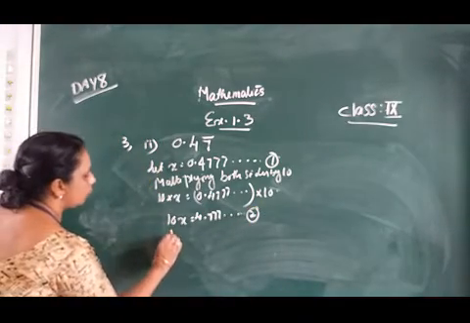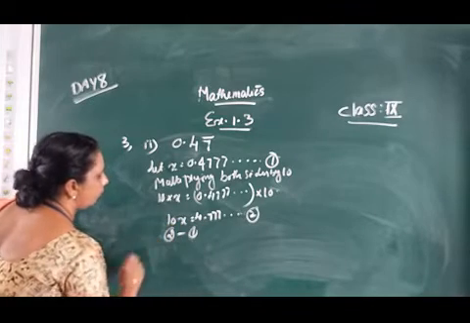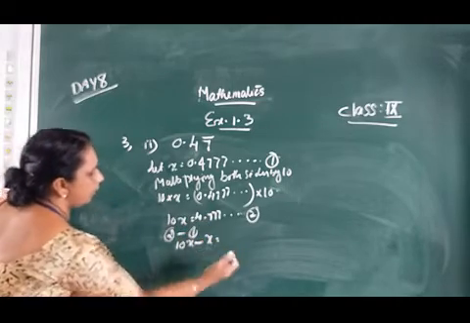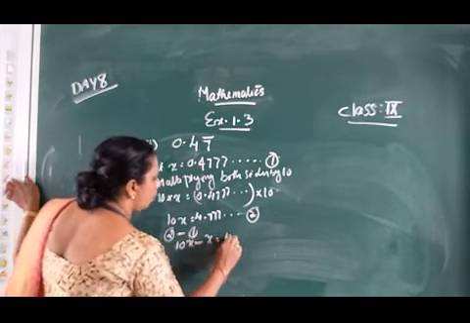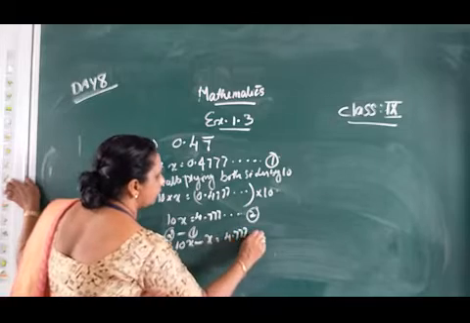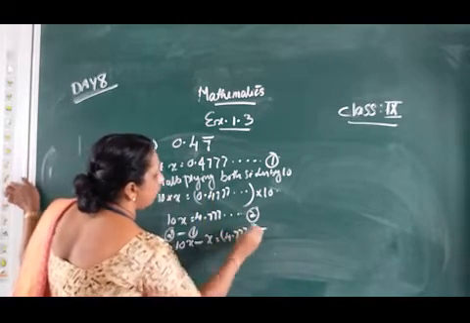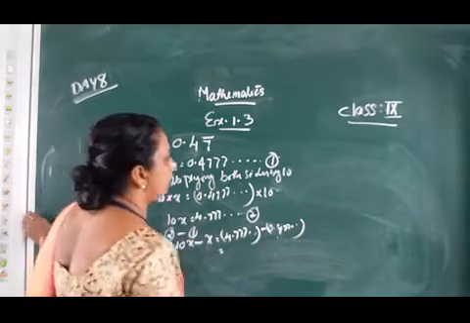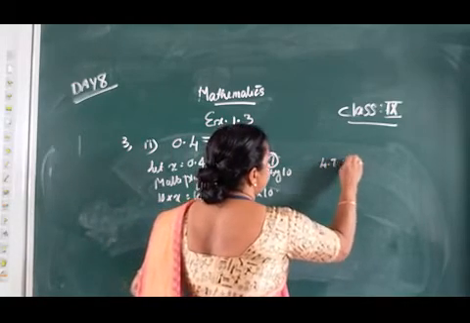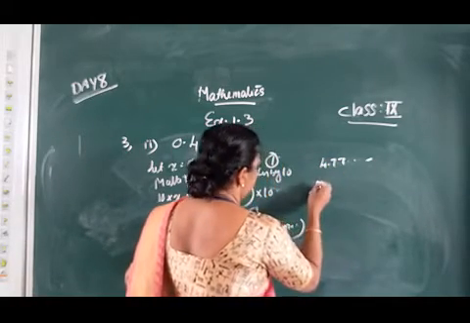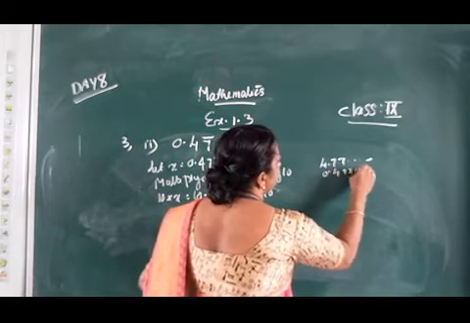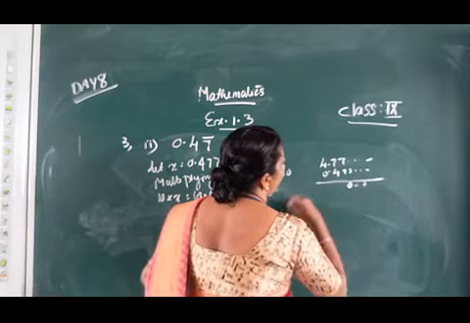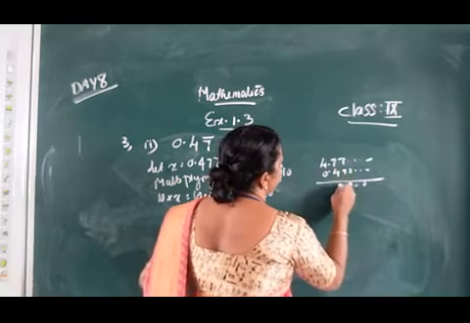So equation 2 minus equation 1: we get 10x minus x on the left hand side, equal to 4.777 etc. minus 0.4777 etc. Here 7 minus 7 gives 0 in the repeating places, and 7 minus 4 we get 3, so the right hand side is 4.3.